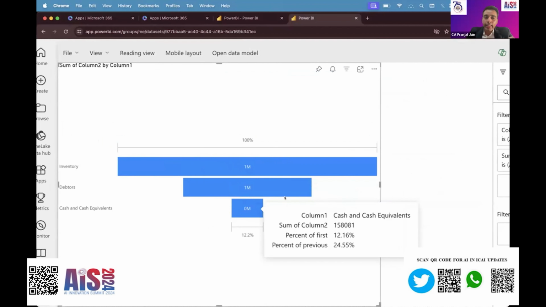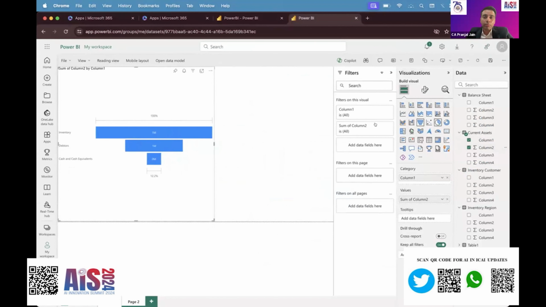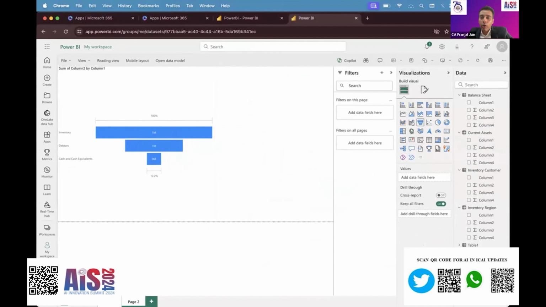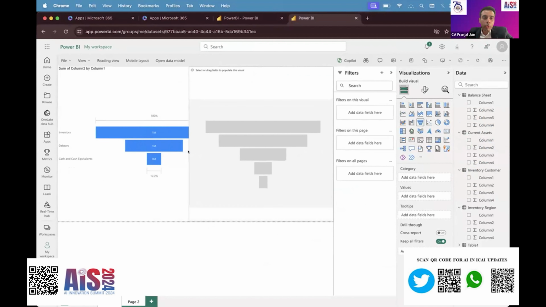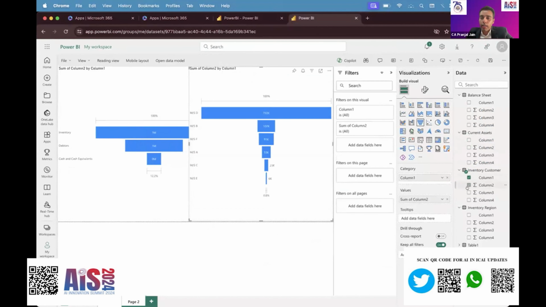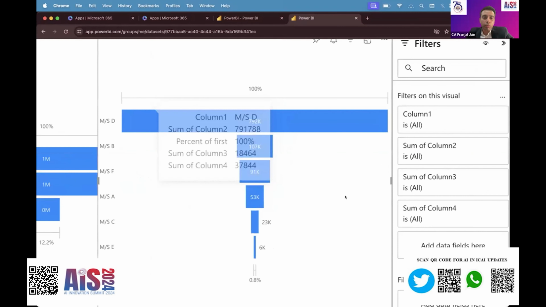Then there are debtors. Then there are cash and cash equivalents. Let me go down to step number 4, which will be to analyze my inventory amount. And how am I going to do that? Let me show you. I will go to one more step. Here, I will go by my inventory customers. Ultimately, which customers are having the major proportion?